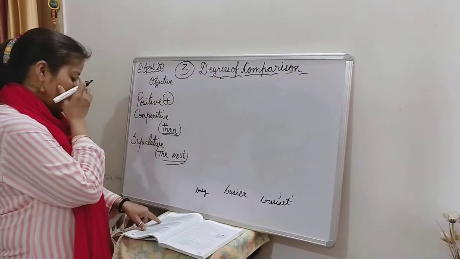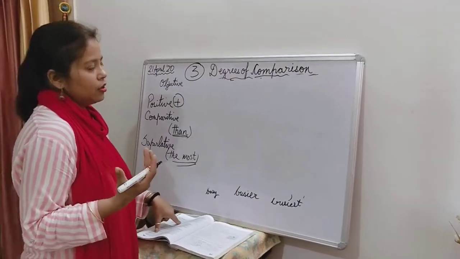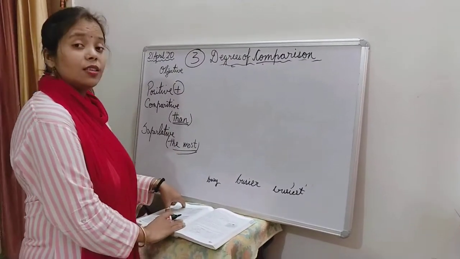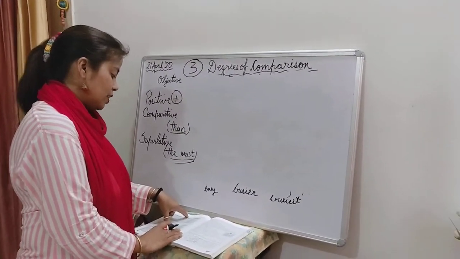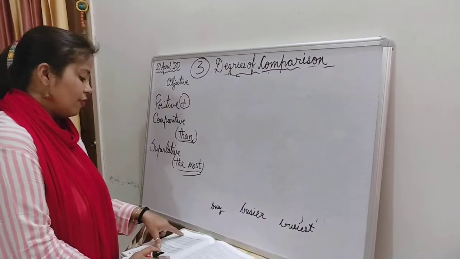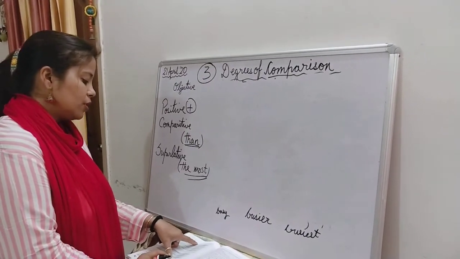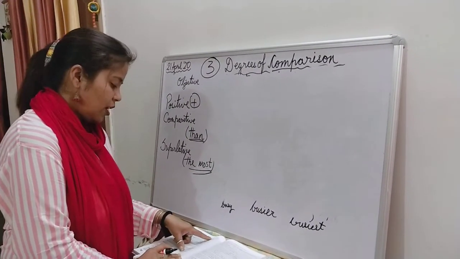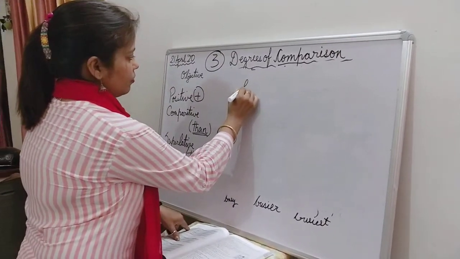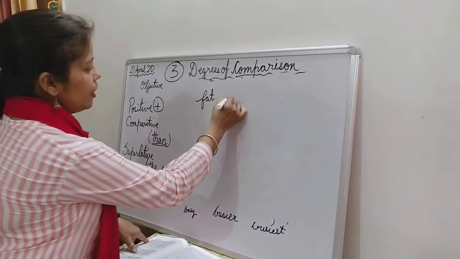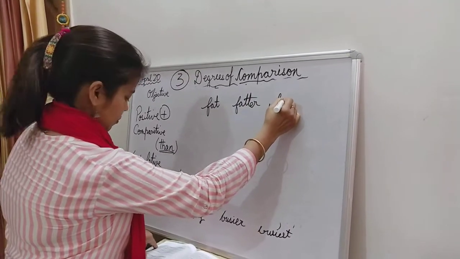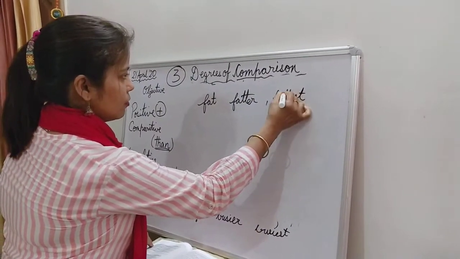Now we have something like this: to form the comparative degree and superlative degree of adjectives having a single syllable and ending in a single consonant preceded by a vowel, the consonant is doubled before adding EST or ER. Like if I say fat, second degree will be fatter, third will be fattest. Okay.